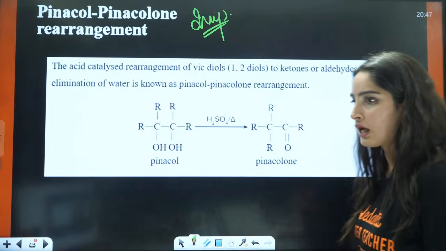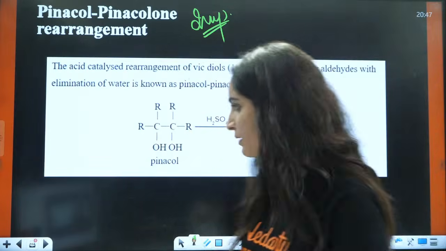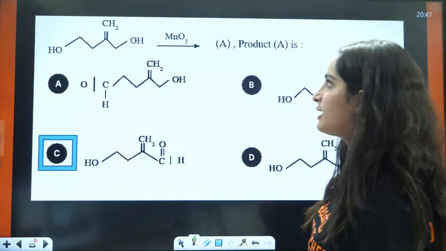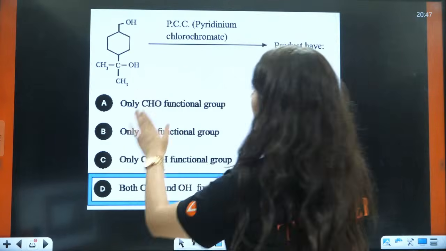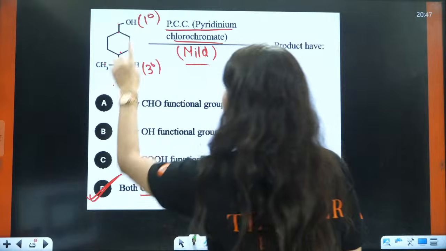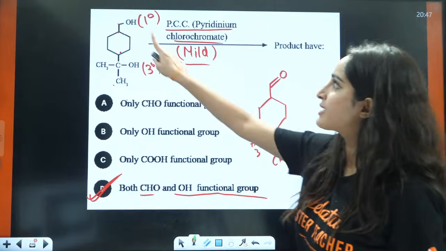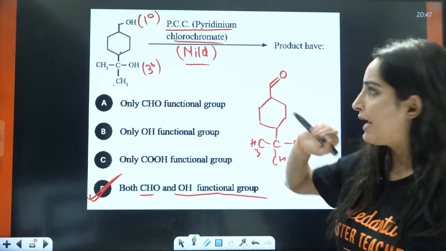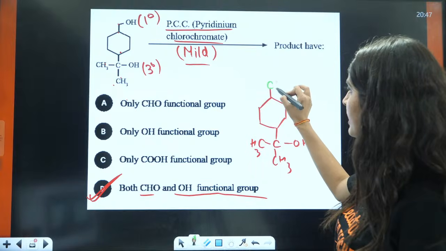Now, previously, this is your 1 degree and this is 3 degree. In mild oxidizing agent, 1 degree is converted to aldehyde. So here I have converted this CH2OH to CHO, right?